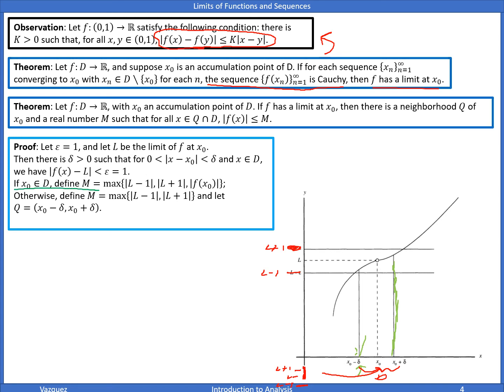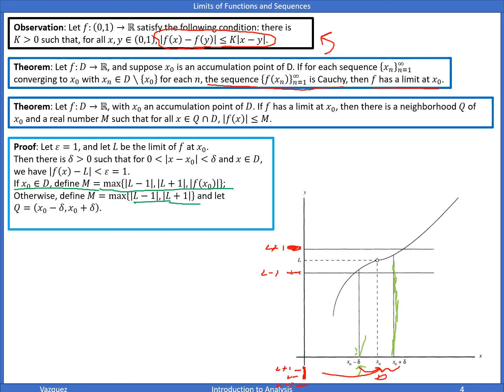If f of x naught is defined in D, meaning this point is defined somewhere, either here, up here, or down here, then that's when we choose M to be the max of these. If it's not defined and we just have a hole, well then just set the max equal to either L minus 1 or L plus 1.